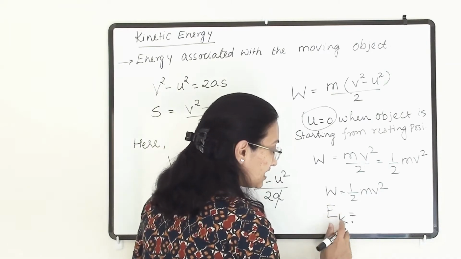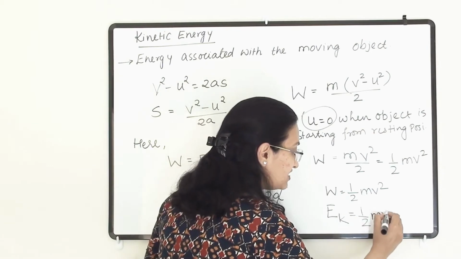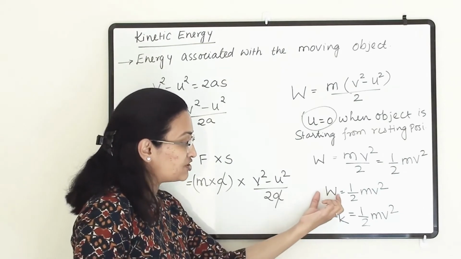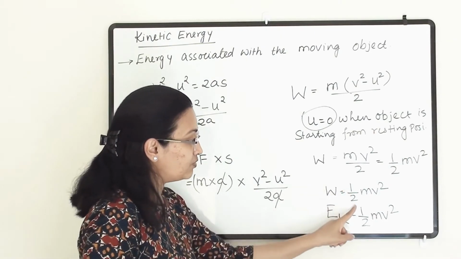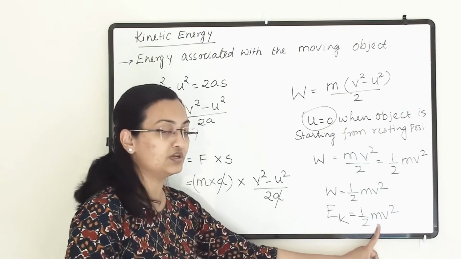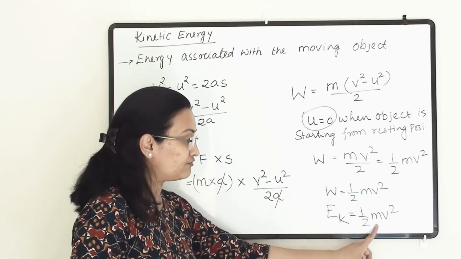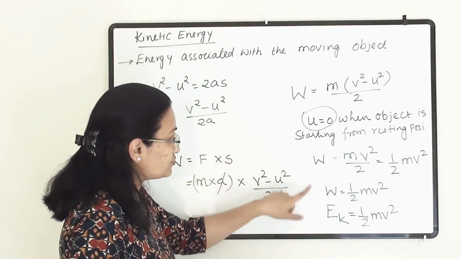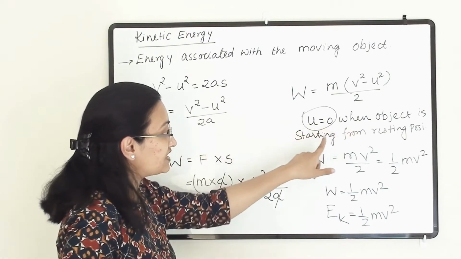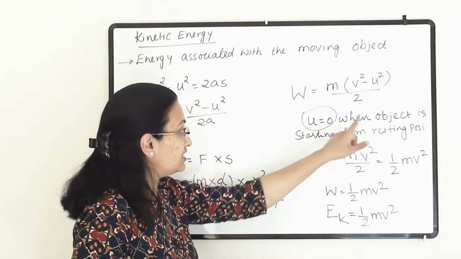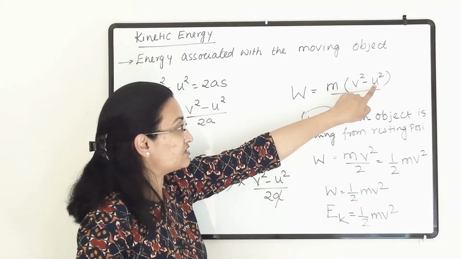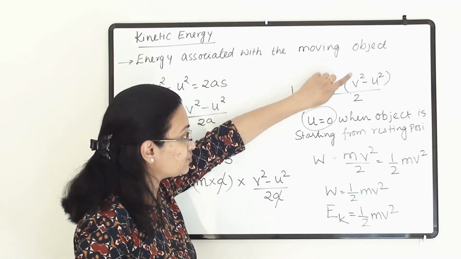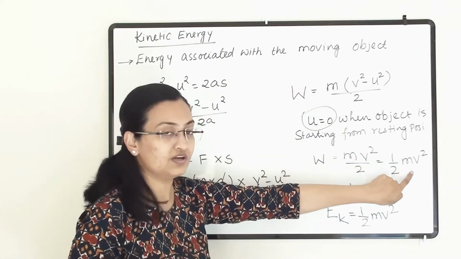So Ek equals 1/2 mv square. Both will be similar because however much energy we spend, that much work we can do. And if the work is 1/2 mv square, then the energy also will be 1/2 mv square. From the same formula we can find out the kinetic energy also. And this is a special case in which the object is starting from the resting position. So in that case the initial velocity is 0, this term has become 0, and we are left with mv square divided by 2, that is 1/2 mv square.